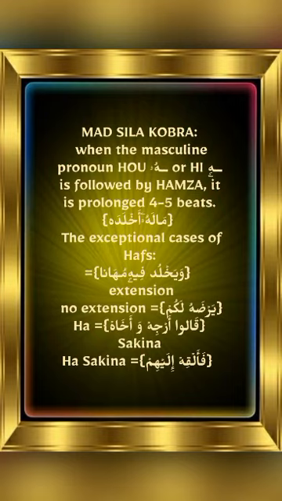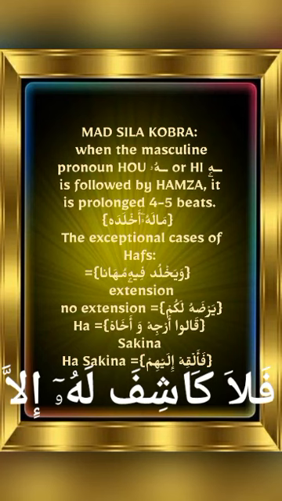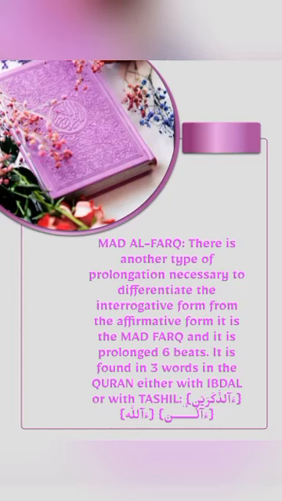The reader is supposed to prolong the ha letter 2, 4, or 5 beats when the following conditions are present. There is a short vowel, not a sukun or mad letter, preceding ha. There is a short vowel following in the next word. It is followed by hamza. Like عنده، إلا بإذنه، من علمه، فلا كاشف له، إلا هو. So these are the examples of مد الصلة الكبرى.